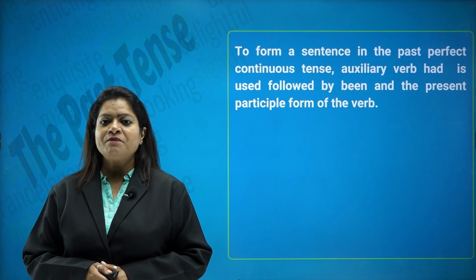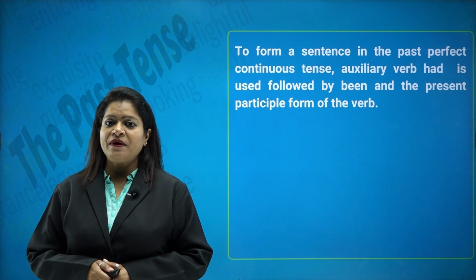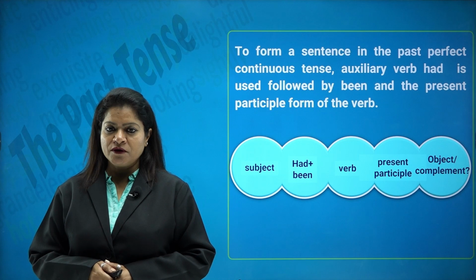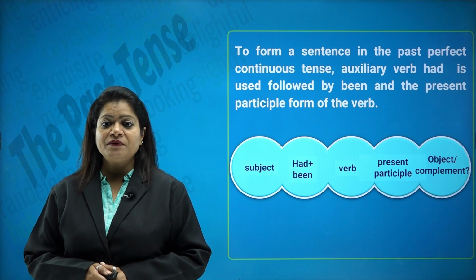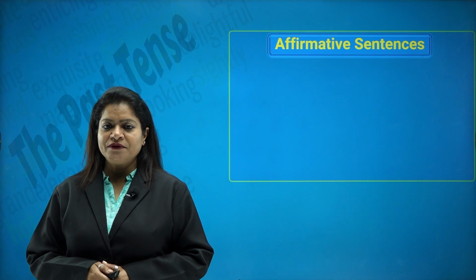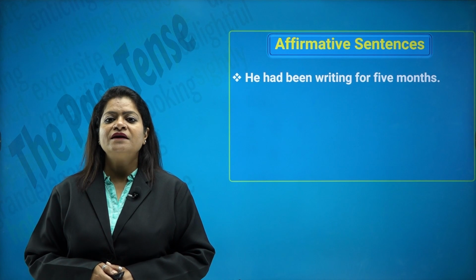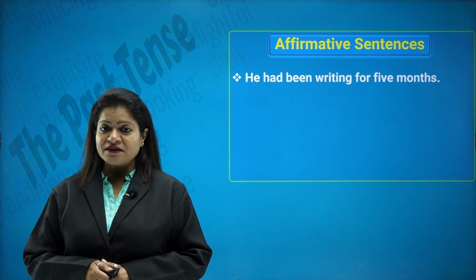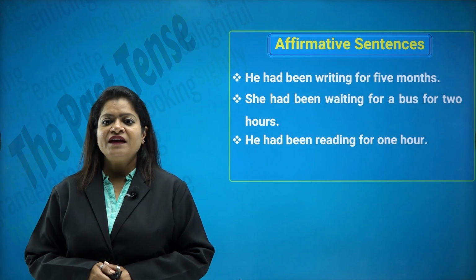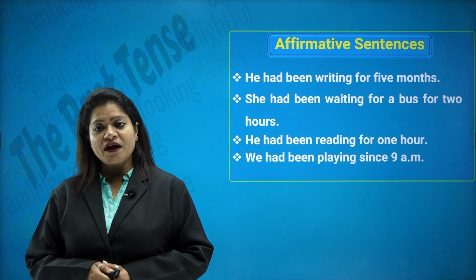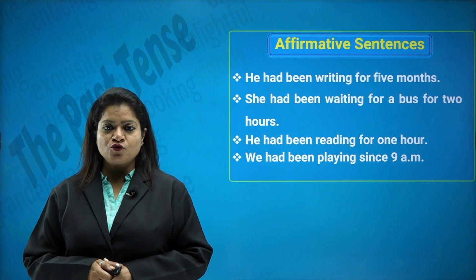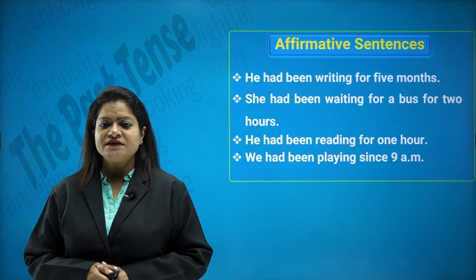To form a sentence in the past perfect continuous tense, the auxiliary verb had is used followed by been and the present participle form of the verb. So subject plus had plus been plus verb with ing and then the object or the complement. For example, look at the affirmative sentences here. He had been writing for 5 months. She had been waiting for a bus for 2 hours. He had been reading for 1 hour. We had been playing since 9 a.m. So these are all affirmative sentences which denote the past perfect continuous tense.